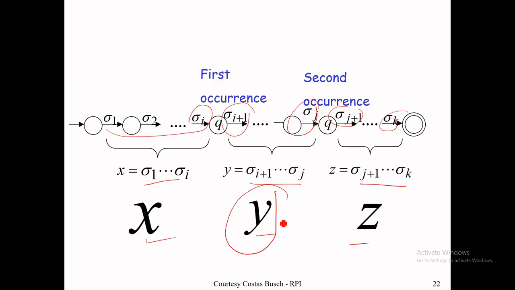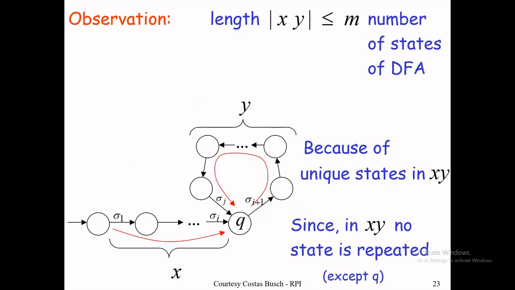Therefore Y should not equal lambda. Y will contain at least one character; it can be more than one, but at least one. The length of Y cannot be equal to 0. The length of Y should be greater than or equal to 1. So we put that condition, or constraint, on the pumping lemma.